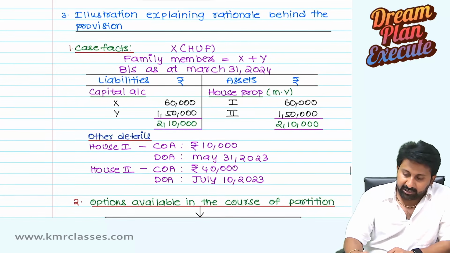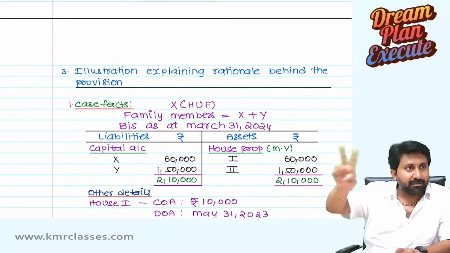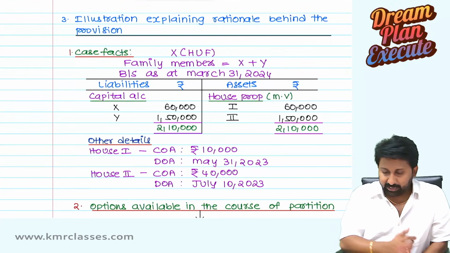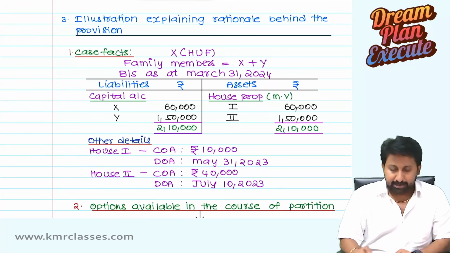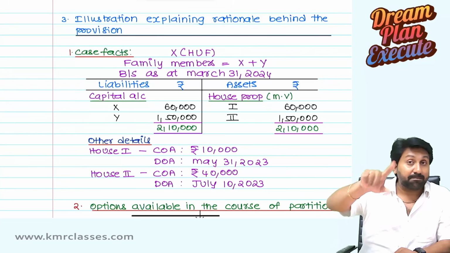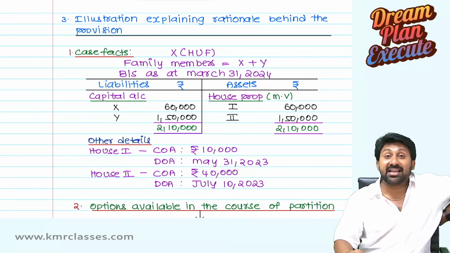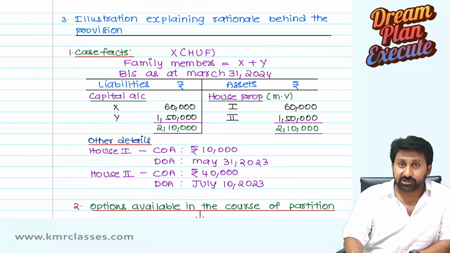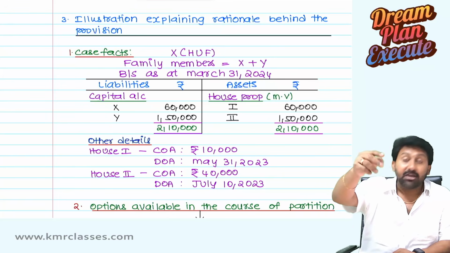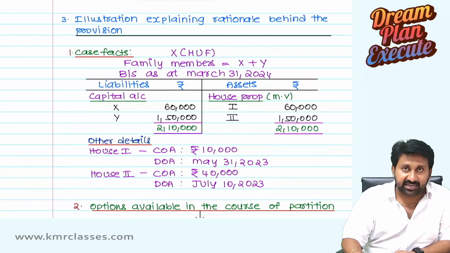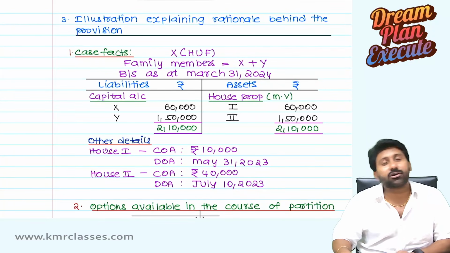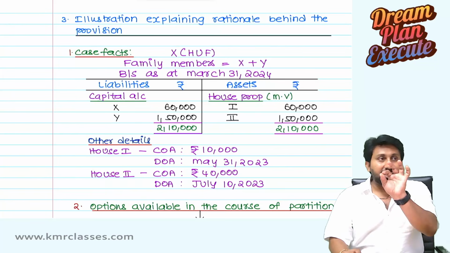So the same 60,000 you can give to the family member in two ways: in the form of asset, or in the form of cash. Cash is not a capital asset. 10,000 sold at 60,000, 50,000 capital gain. But because of partition, you are not selling; you are giving the asset. To escape that tax, they will give the 10,000 asset directly as a partitioned asset. 60,000 they will give to him. Understood? Now listen carefully.